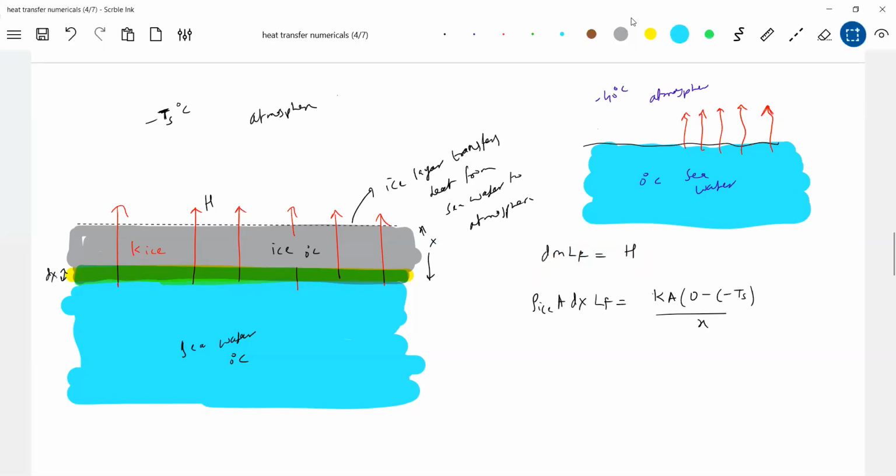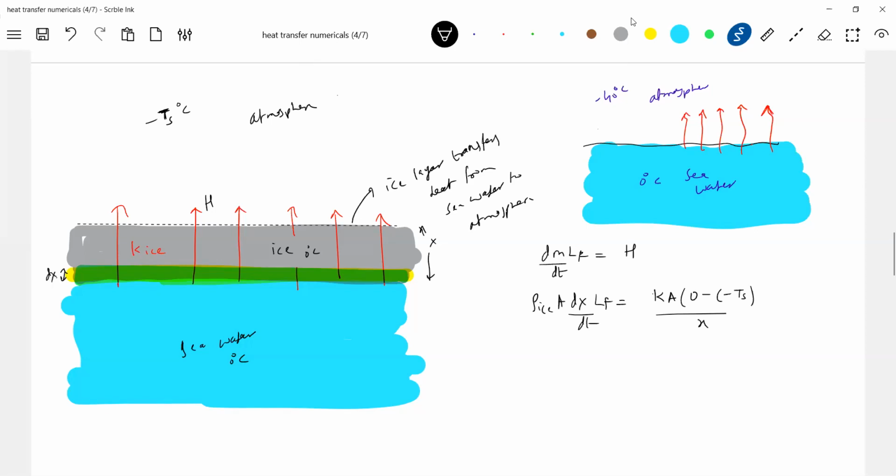So look at this equation. Is it dimensionally correct? I think we have to be extra alert here. If Q equal to dQ equal to dm LF, I can, but H I'm writing. What is H? dQ by dt. So therefore this has to be dm by dt. The rate at which water freezes, due to that heat energy will be generated. That heat will be transferred by this particular layer of ice, which is already formed. So this I'm writing here.